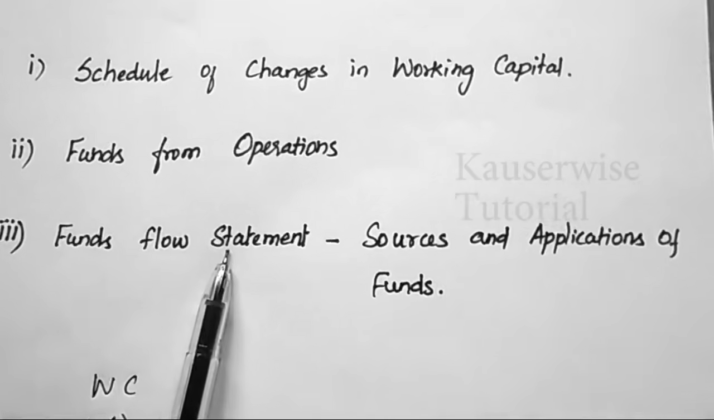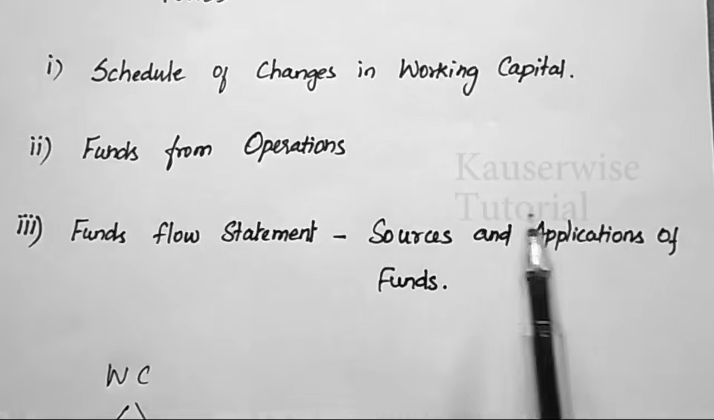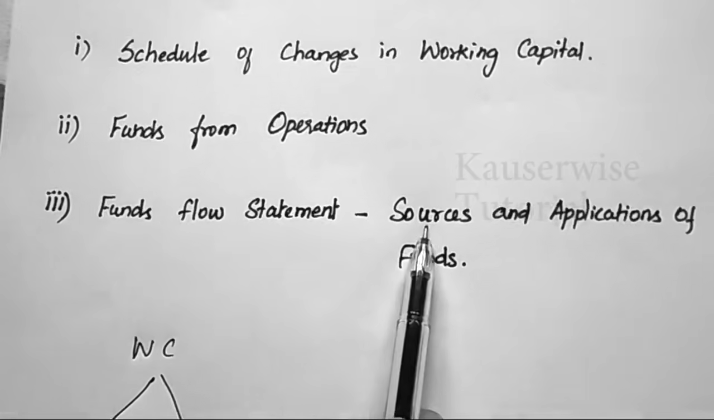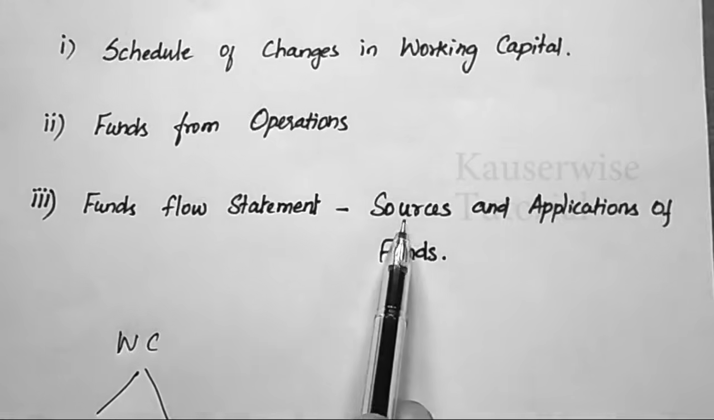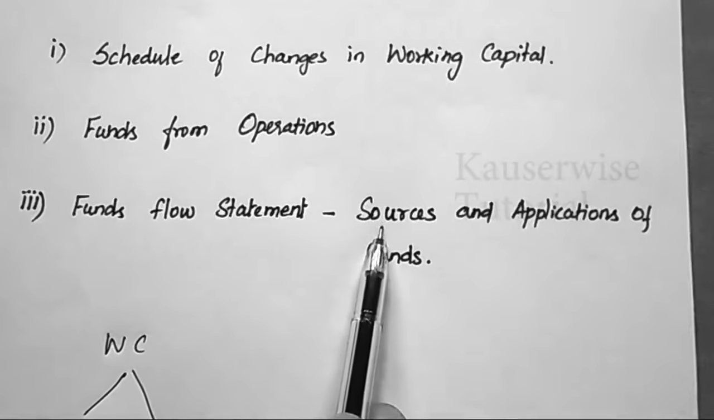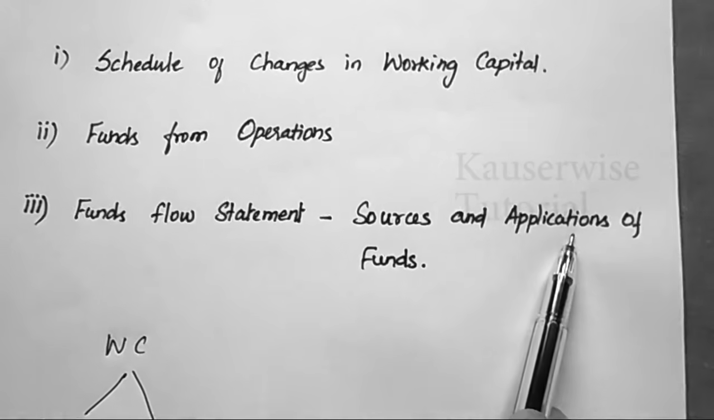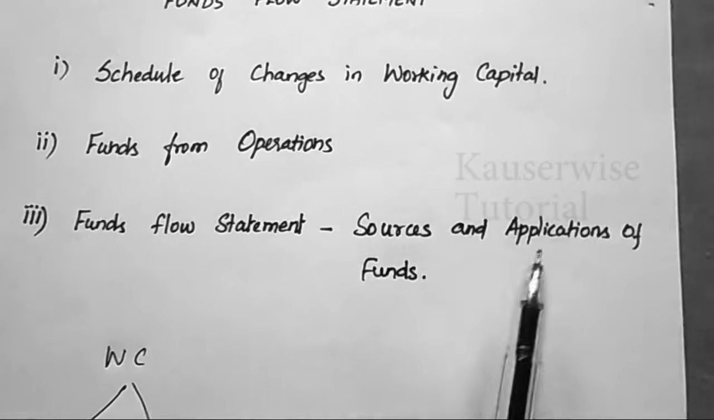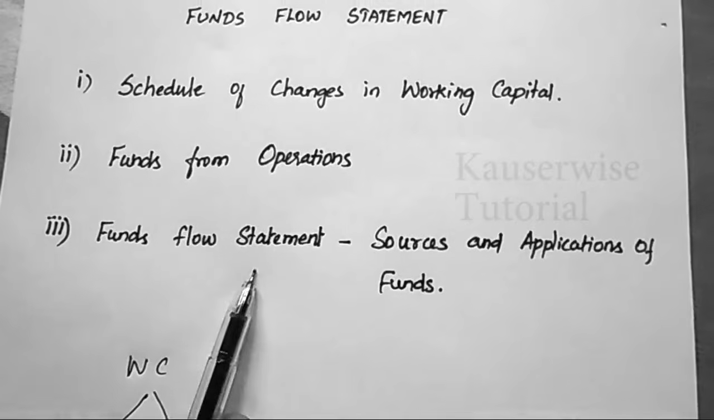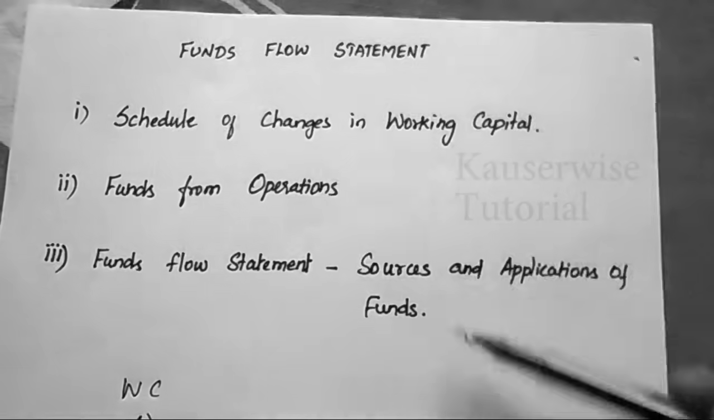So this statement contains two things: one is sources of fund and application of fund. Otherwise we can say inflow of fund and outflow of fund. How we are raising the fund, what various sources are available to raise the fund, is called inflow of fund or sources of fund. Application means in what way we are spending the money. The major applications, the outflow of fund, is called application of fund. So this is the final step in fund flow statement. Let us see each and every format separately.